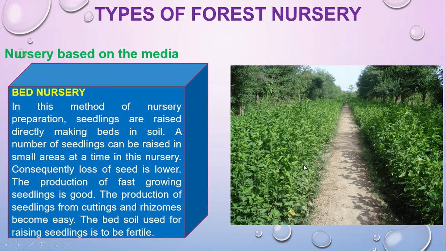And here the drawback is you cannot move the seedlings in any disaster condition from one place to another place. Like if there is any waterlogged condition, you cannot move the seedlings. If there is any heavy rainfall or heavy sunlight, then you cannot move these seedlings. This one is basically sometimes built in a permanent nursery where they make this type of bed nursery.